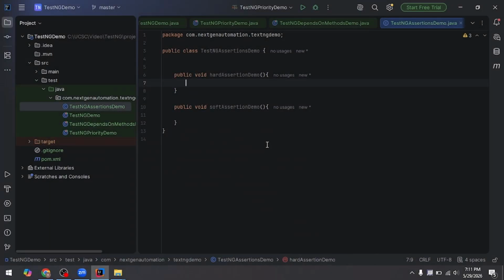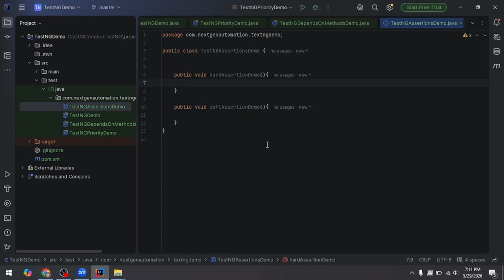Hi all. In this video we will discuss assertions in TestNG, basically hard assertion and soft assertion. A hard assertion immediately stops test execution when a validation fails and marks the test as failed.